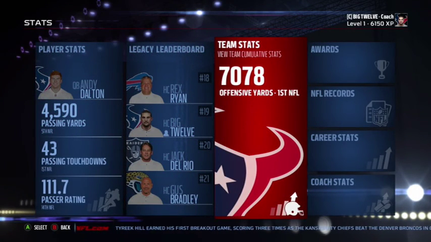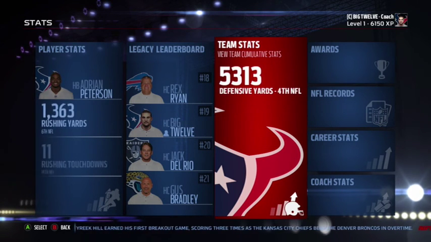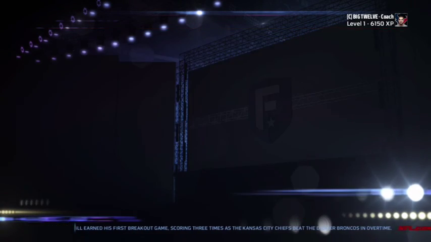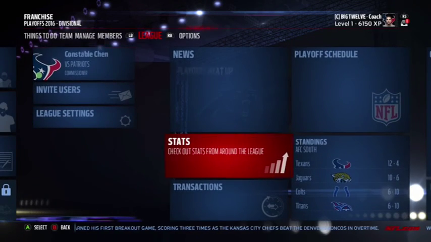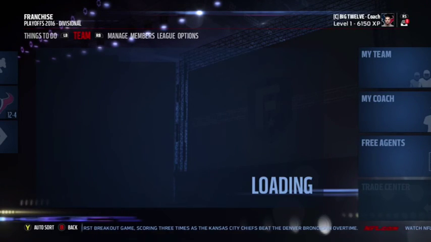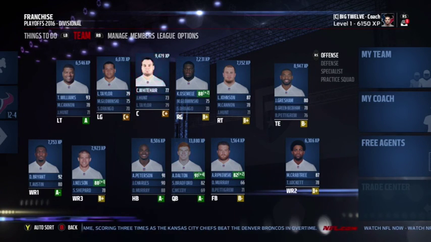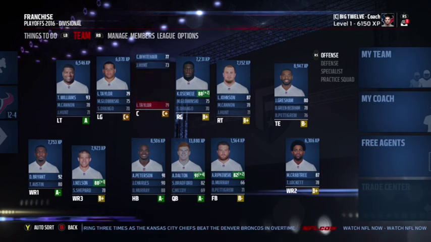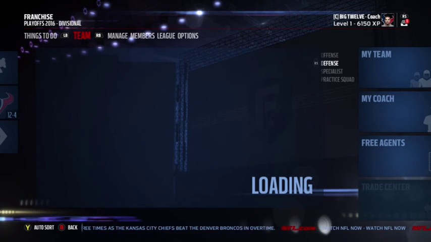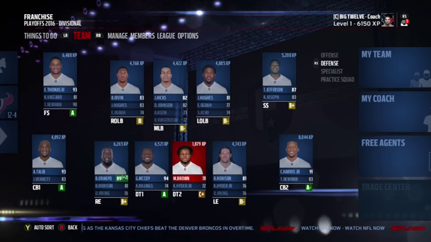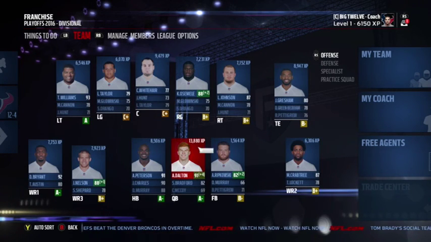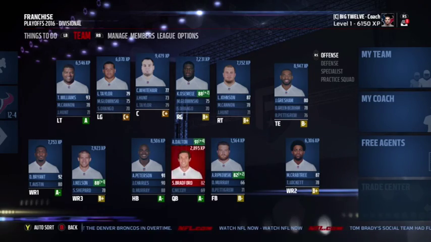I had the best offense in the league in terms of yardage, and defense, we were 4th in the league. So good offense, good defense. I'm happy to see that. So I'm going to spend some player XP. I'm not sure if anyone's got a good amount. Whitehair, Andy Dalton's got the most, I think, on offense. And on defense, looks like that goes to Chris Harris Jr., I would say. So I'll spend this player XP, and then we will jump right into the playoffs.